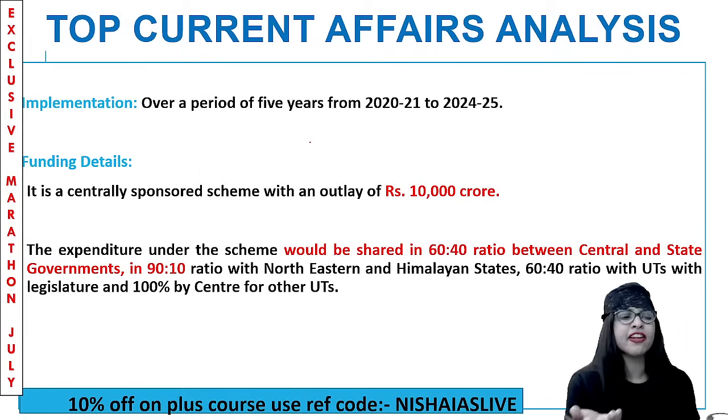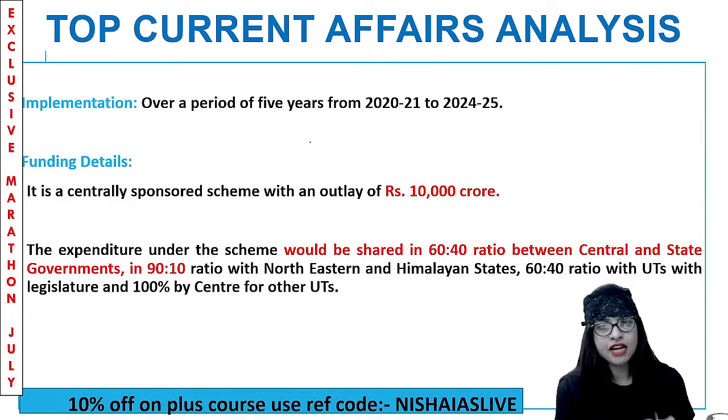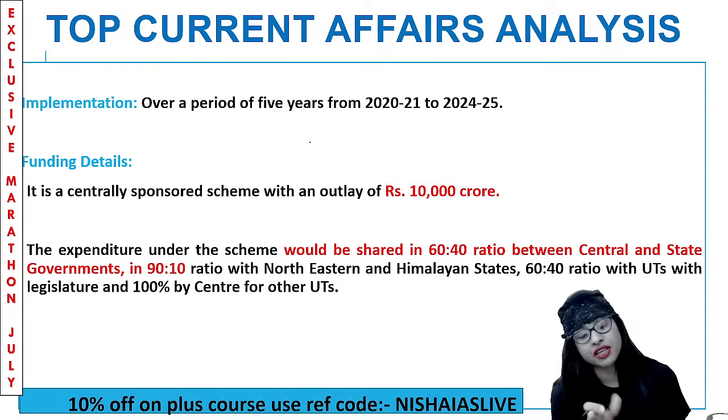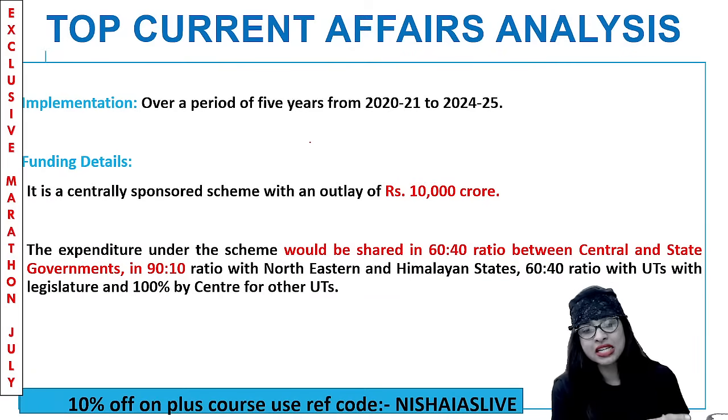And the implementation period for this project is 5 years, from 2020 to 2021. And funding is like this: it is a centrally sponsored scheme, which means part of the funding is done by the central government, the remaining by the state government. Okay. So the outlay is 10,000 crore, with a ratio of 60% funding by the central and 40% by the state.